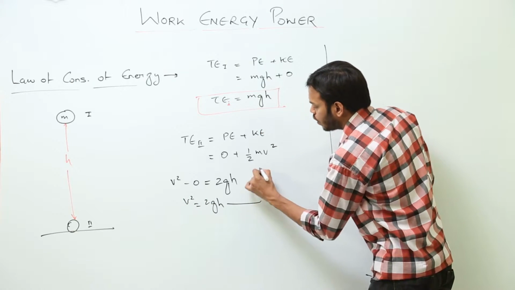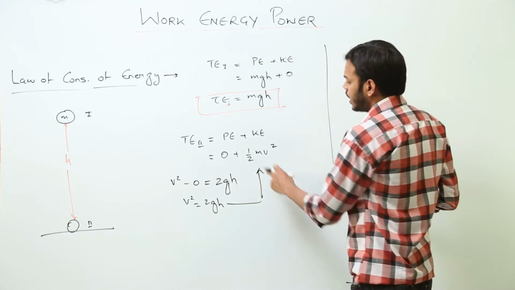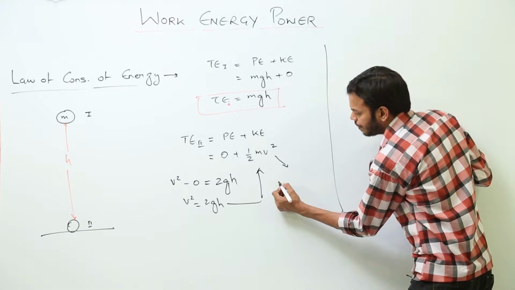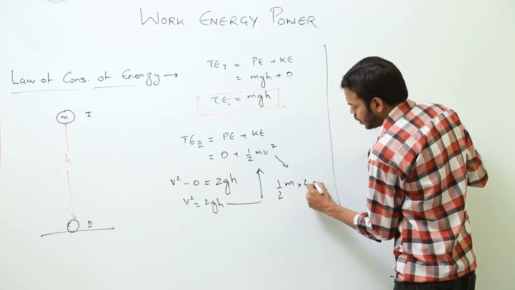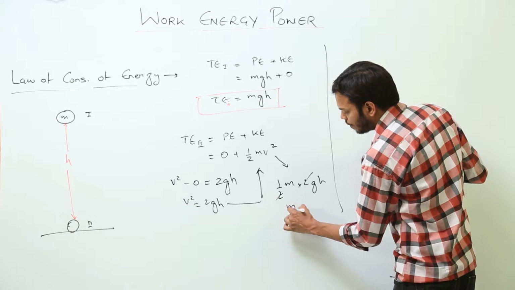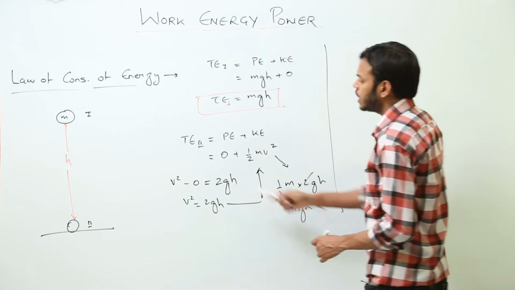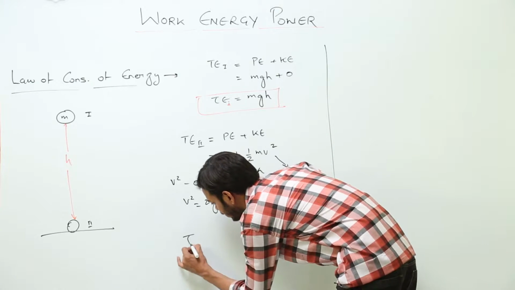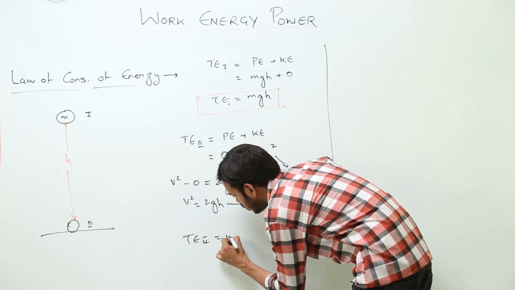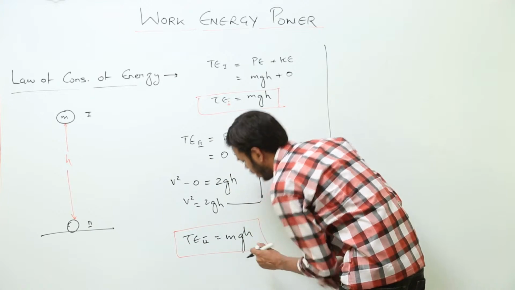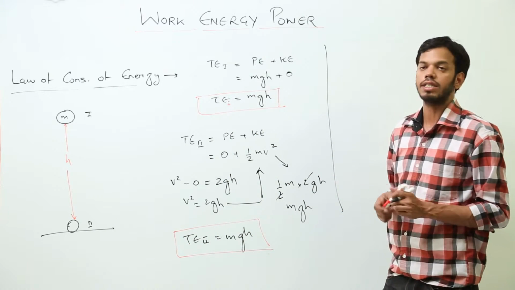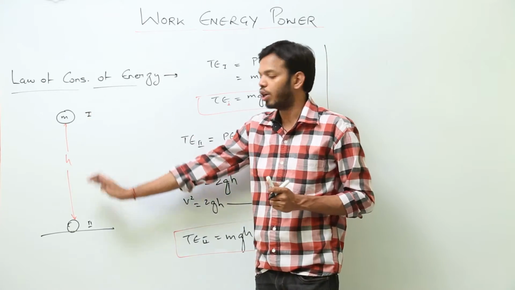Put this value of v square here, what will you get? This equation will become half into m into 2gh. So 2 cancels out, you are left with mgh only. So that means total energy at position 2 is also mgh. So this proves our law that total energy always remains conserved. Let it be position 1 or 2.